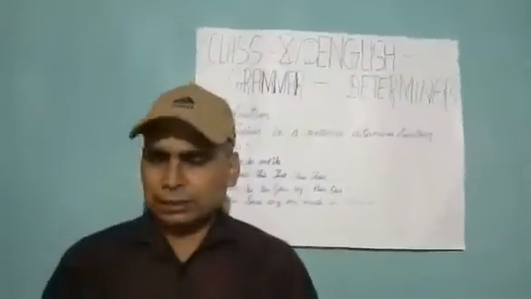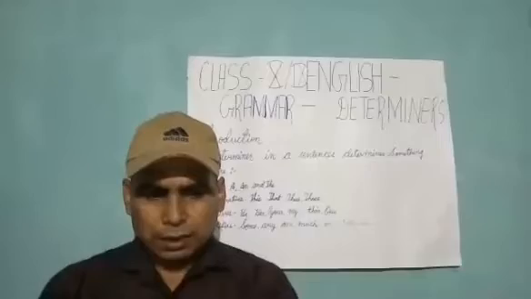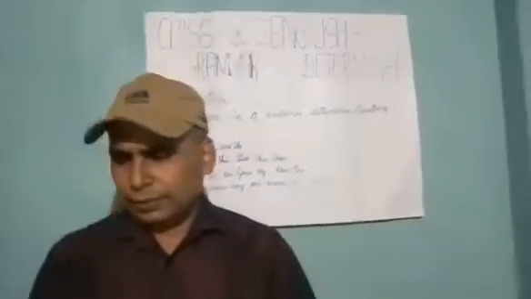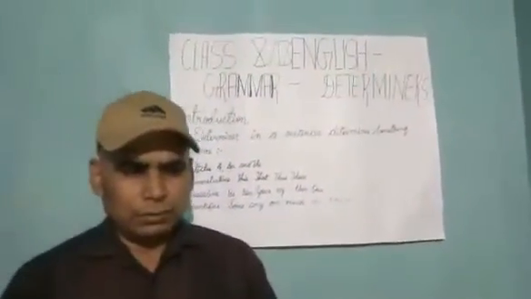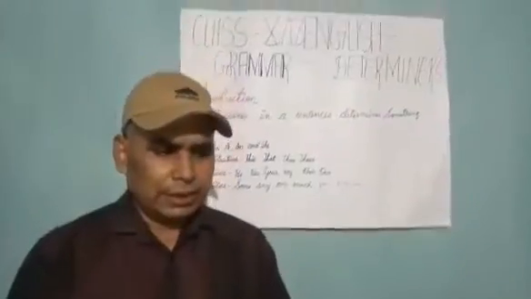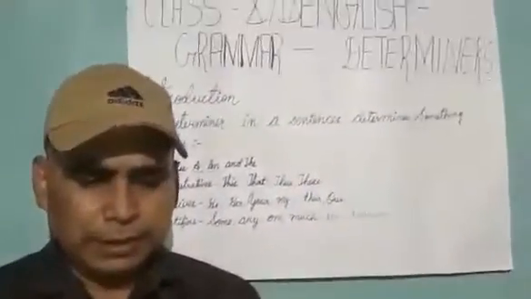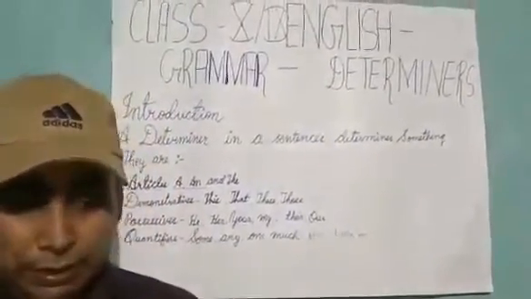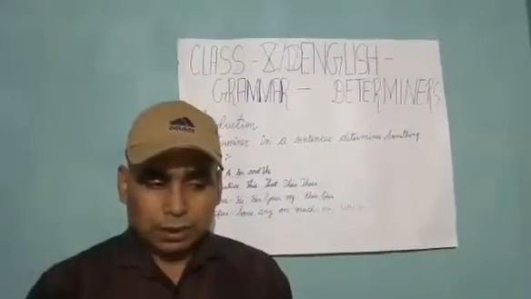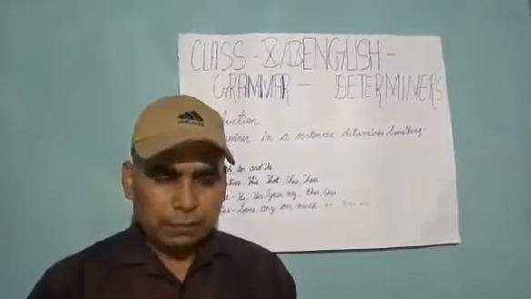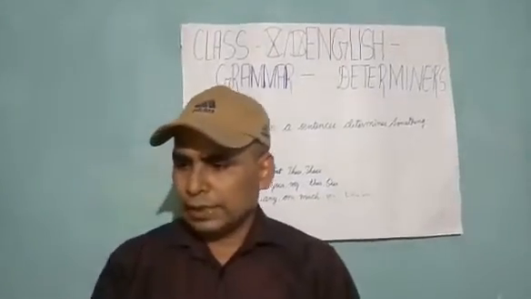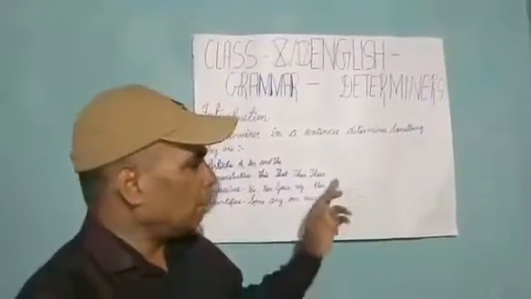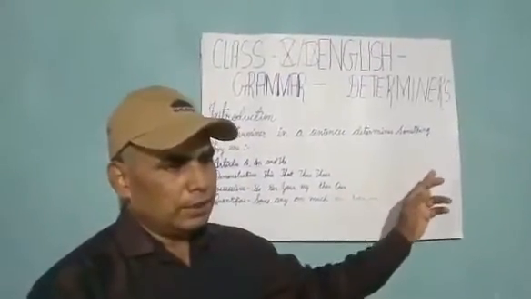The second one is that the is used before a repeated noun in the same context. A repeated noun means the noun which is used in the same context again and again. Whenever it is repeated, the is used before that particular noun. But for the first time, a or an may be used according to the rule, according to the phonetics, according to the sound of that particular noun. Example: I have a pen, the pen is red.